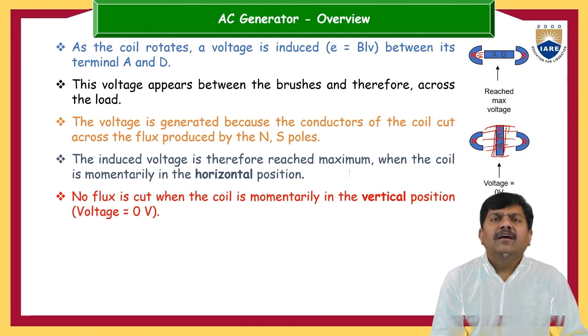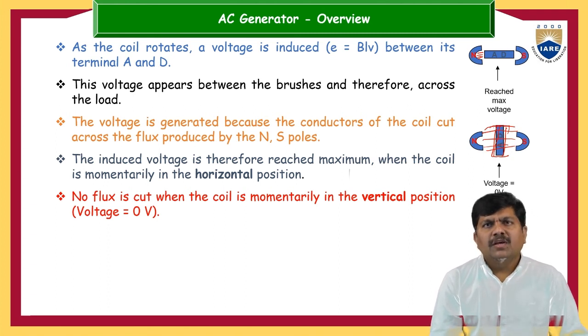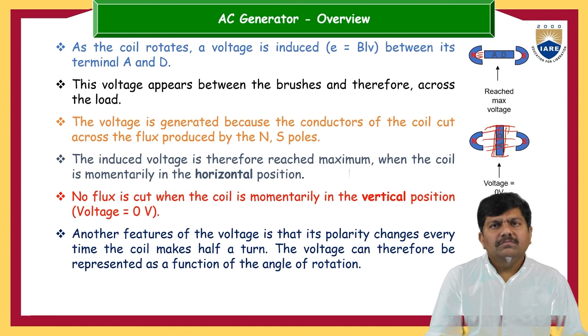So whenever the conductor is in the vertical position, some flux lines may sweep, but there is no cutting. Because there is no flux cut, the induced EMF is 0, which is the minimum.